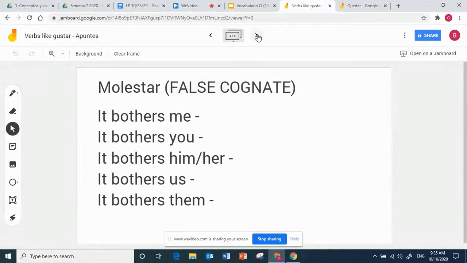But anyway, the verb molestar. Molestar is a false cognate. It does not mean to molest. It means to bother or annoy.